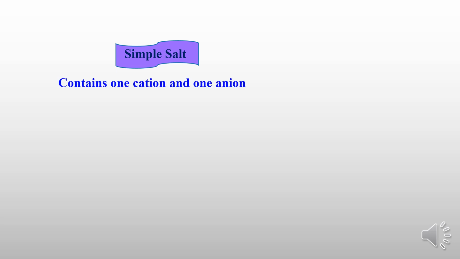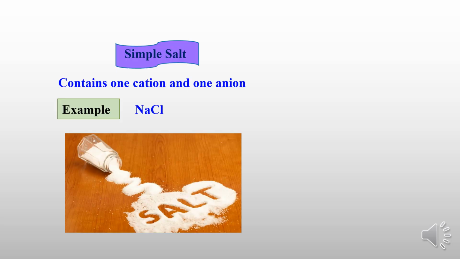Now I will go with the first one, simple salt. As you have already done in the laboratory, a simple salt will be given to you, and you do the analysis to identify which basic radical and which acidic radical is present. In this salt there will be one cation and one anion, one basic radical and one acid radical. For example, NaCl, Na plus and Cl minus. In the same way you can take Al2(SO4)3 aluminum sulfate, potassium bromide, sodium bromide. Many examples are there.